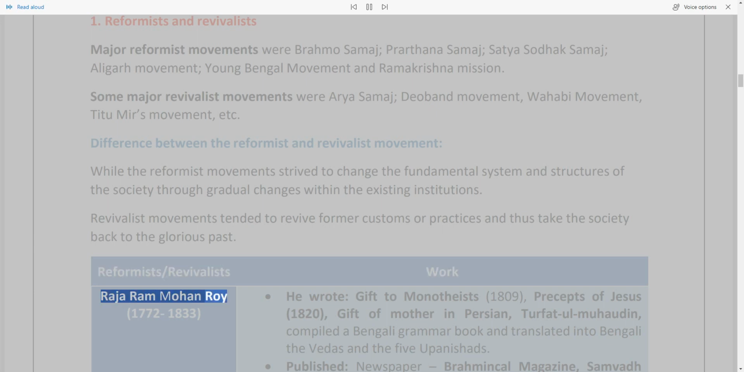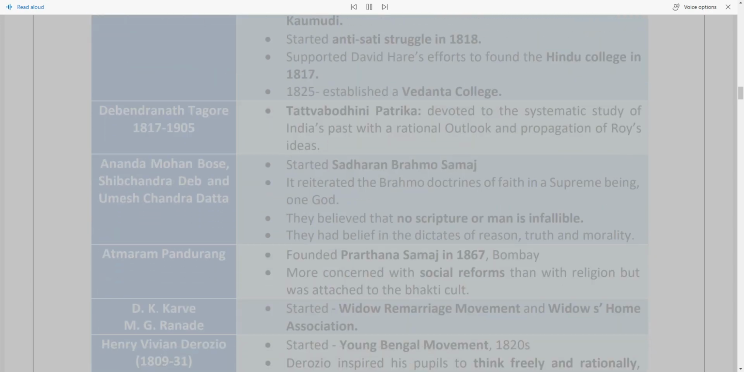Raja Ram Mohan Roy, 1772–1833. He wrote Gift to Monotheists, 1809, Precepts of Jesus, 1820, and Tuhfat-ul-Muwahhidin in Persian. He compiled a Bengali grammar book and translated into Bengali the Vedas and the 5 Upanishads. He published newspapers and magazines, Brahmanical Magazine and Samvad Kaumudi. Started anti-sati struggle in 1818. Supported David Hare's efforts to found the Hindu College in 1817. In 1825 established a Vedanta College.